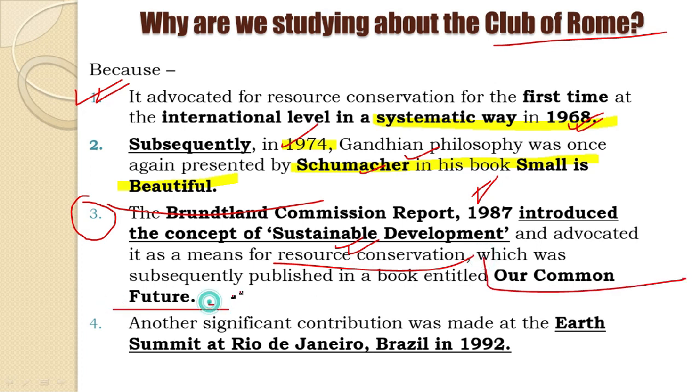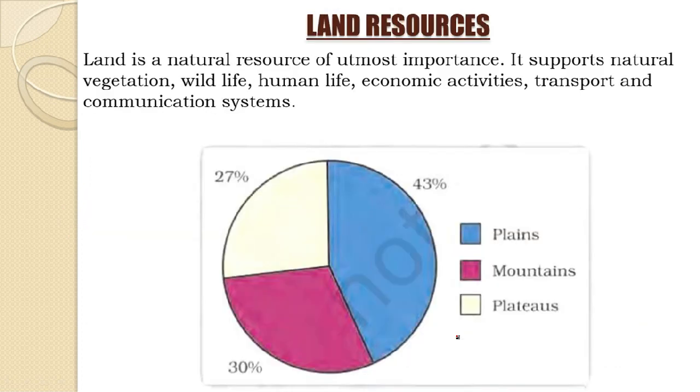Now this, as we have come to learn, is a very important and significant event which took place back in 1987, and since then a lot of awareness and consciousness have been trying to be created among masses around the world. And another significant event thereafter which took place in 1992 at Rio de Janeiro was the Earth Summit, Brazil, 1992. Now let's move ahead.